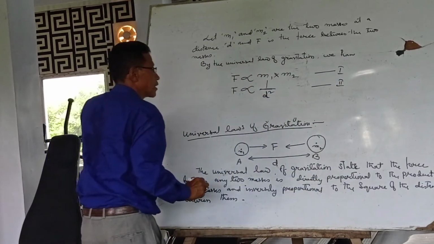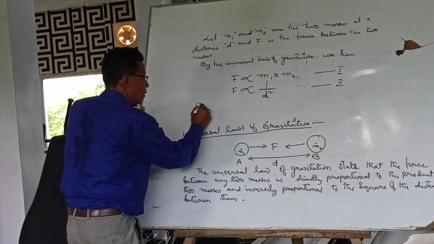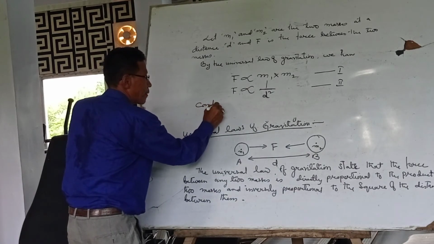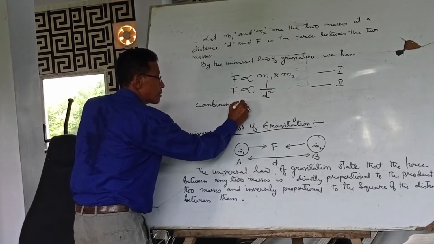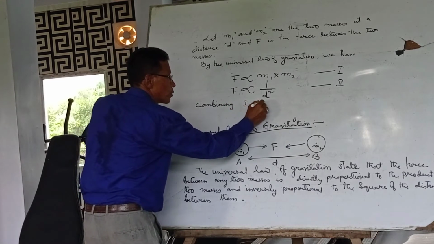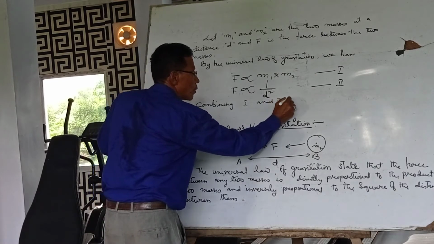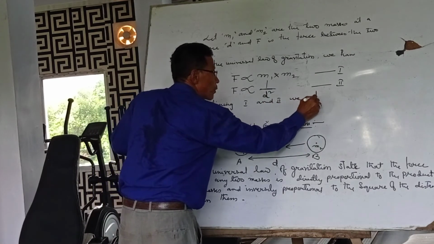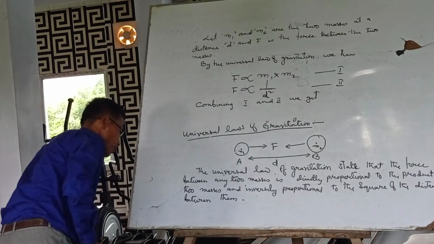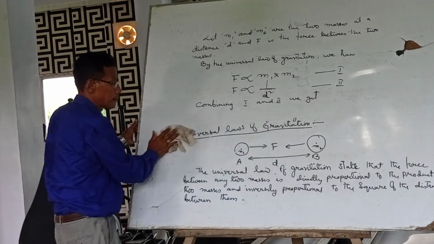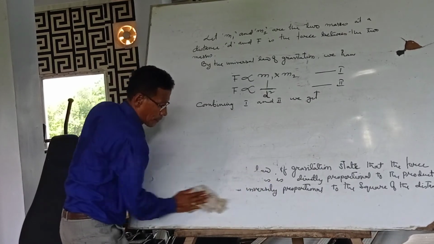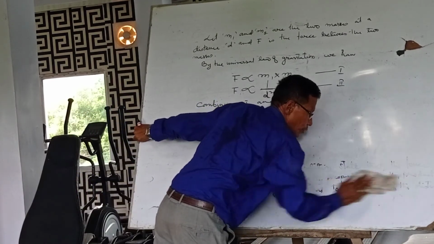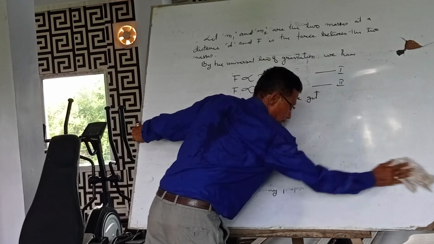Then combining the two equations 1 and 2, we get, so let me rub out this part. So you see what is the relation between them.